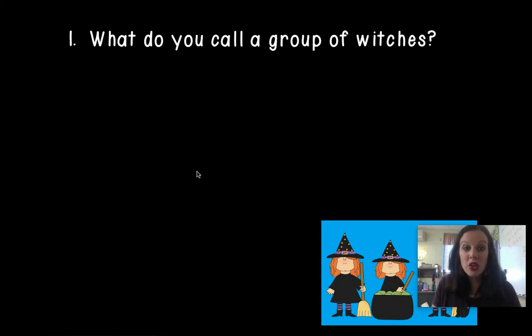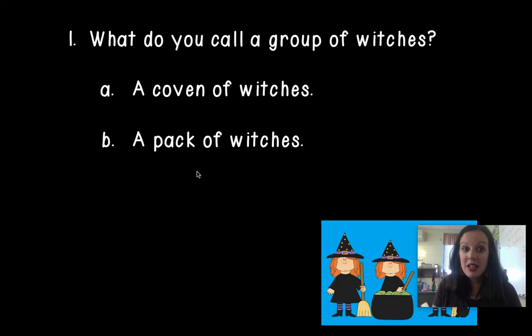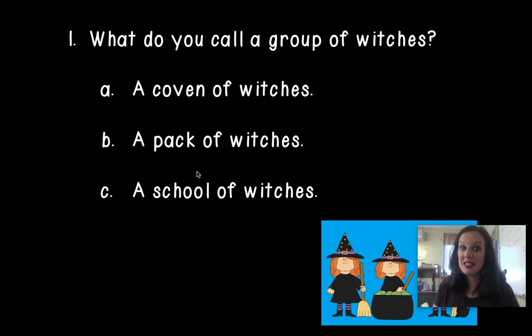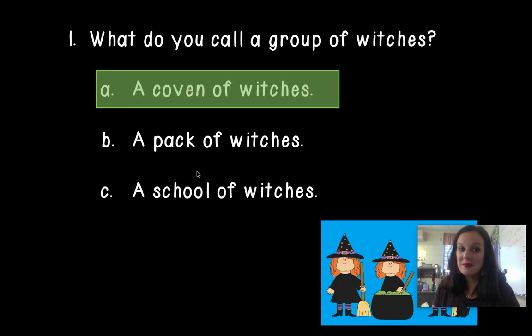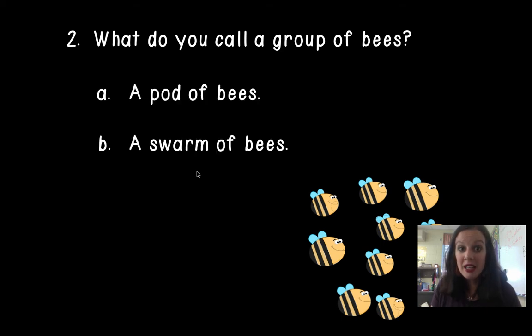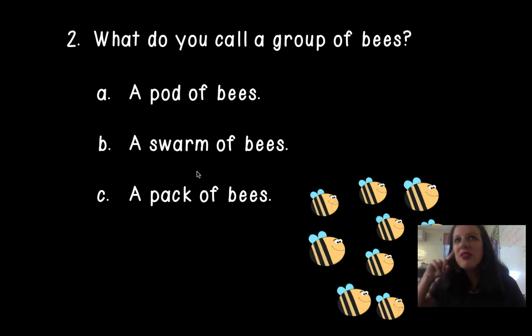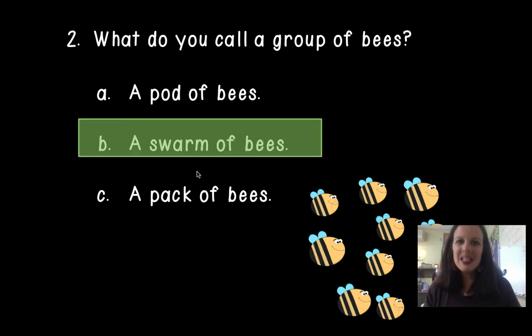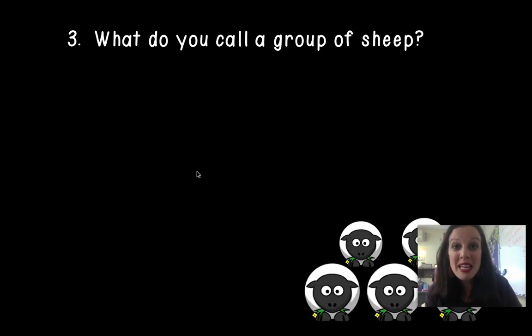What would you call a group of witches? A coven? A pack? Or a school of witches? I hope you said A, a coven of witches. What about a group of bees? A pod? A swarm? Or a pack? What did I say went with flying insects again? Ah, yes, a swarm of bees.